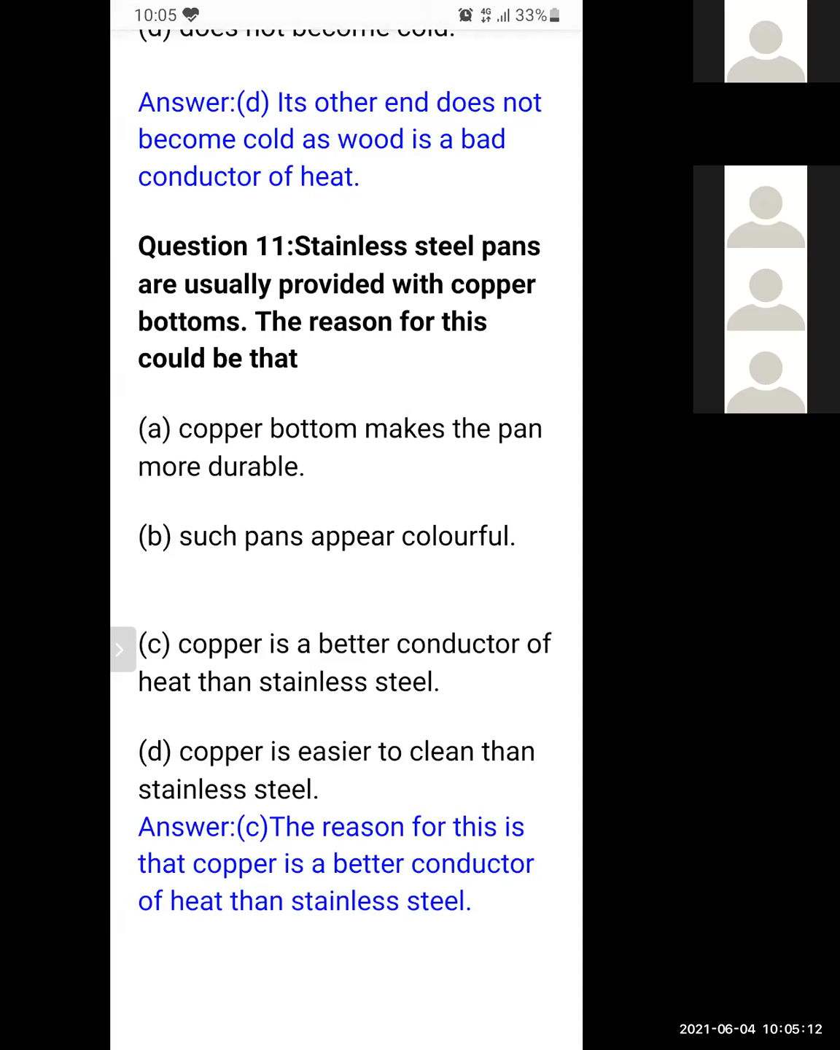So copper is easier to clean than stainless steel. No, it is not the correct option. The correct option is option C, because copper is a better conductor of heat than stainless steel. Okay. So student, this is the revision of chapter 3 and chapter 4.